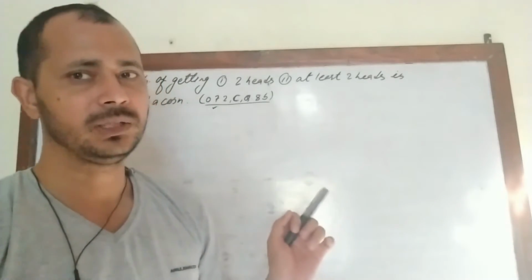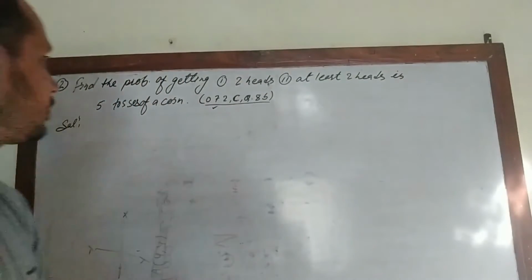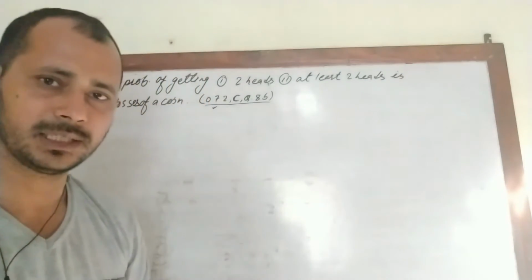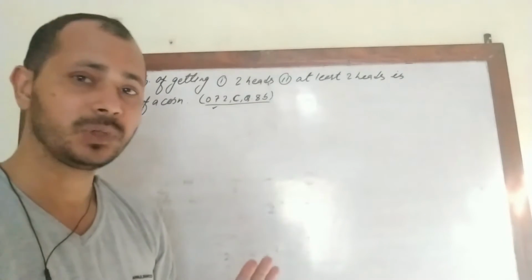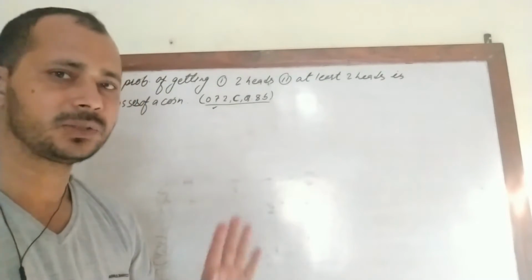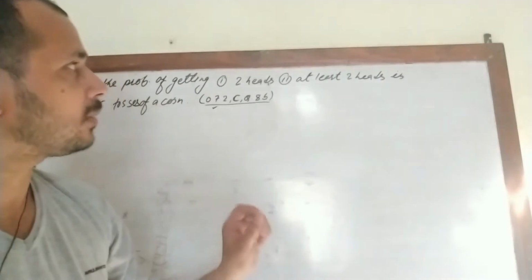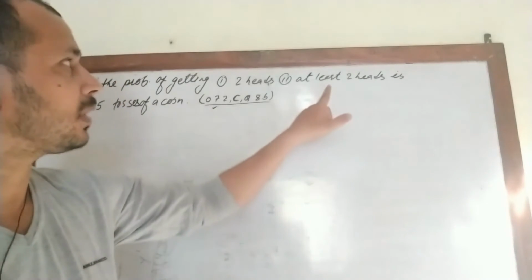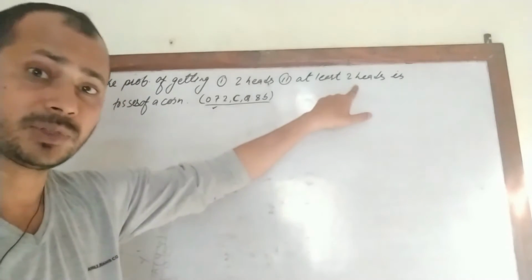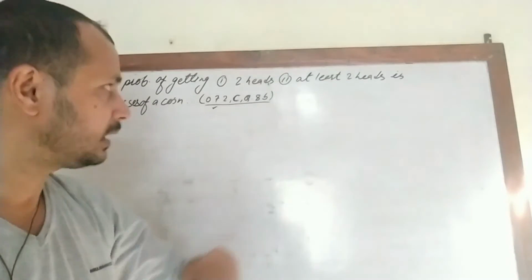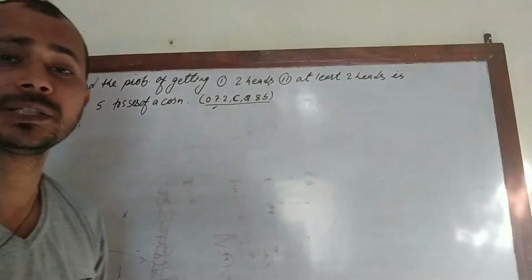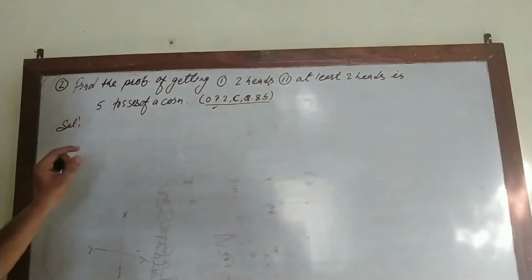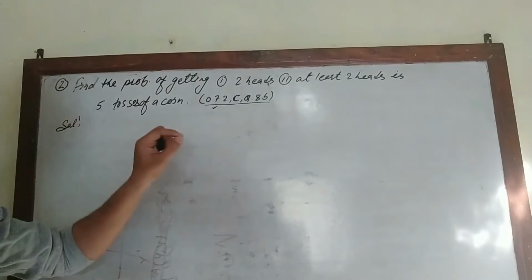First of all, we need to be sure whether the distribution is related to Bernoulli trials or not. Again, the same way, like the previous question, 5 tosses of a coin means a coin is tossed 5 times, so the number of trials is finite. Whatever comes in one trial will not affect the outcome of the second trial, so this is the case of independent events. The probability of getting a successful outcome in every trial is constant. Like the probability of getting head in one trial is 1 by 2, and in the second trial is also 1 by 2. So this is related to Bernoulli trials, and we can apply the concept of binomial distribution.